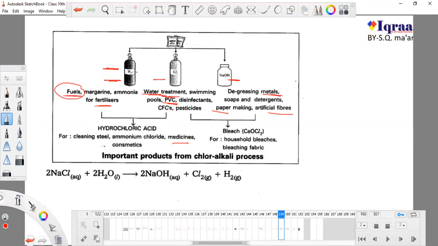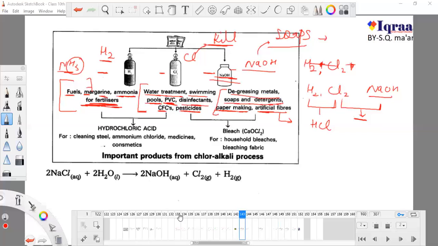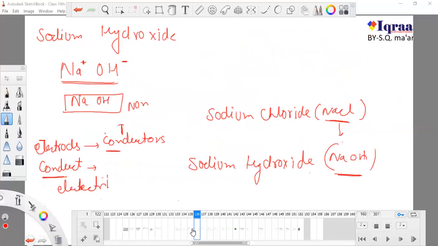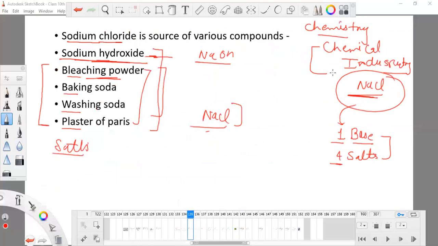And how do we obtain these three things, H2, Cl2 and NaOH? Only by the process known as the chlor-alkali process. So one thing is very clear: NaCl is not important just to make our food tasty, but it is important for the chemical industry, and the whole chemical industry is totally dependent on NaCl.